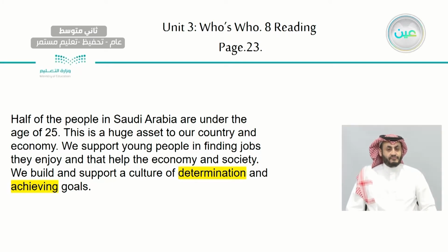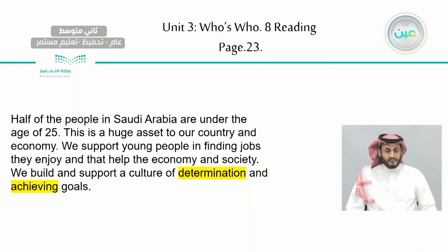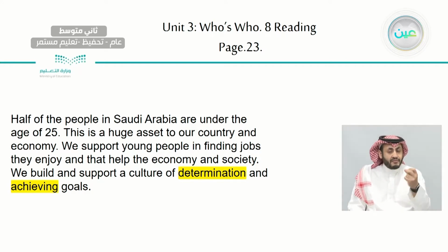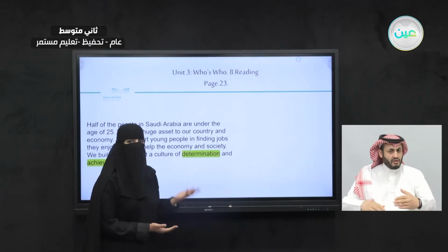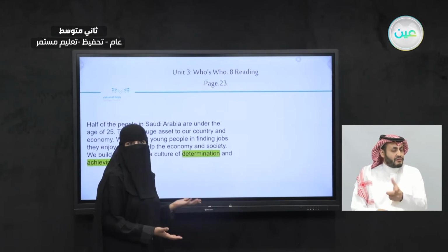So look at this information. This is a very important one. Half of the people in Saudi Arabia are under the age of 25. So what are they doing? This is a huge asset. Half of the people here are under the age of 25. What are we going to do if we know this?